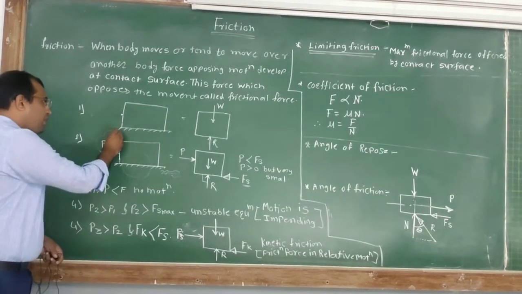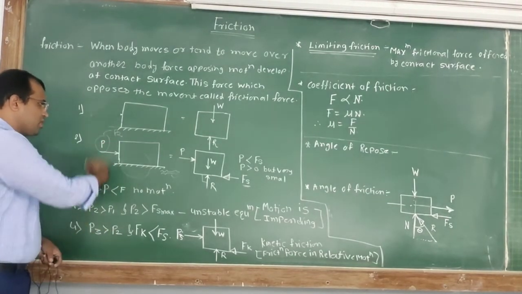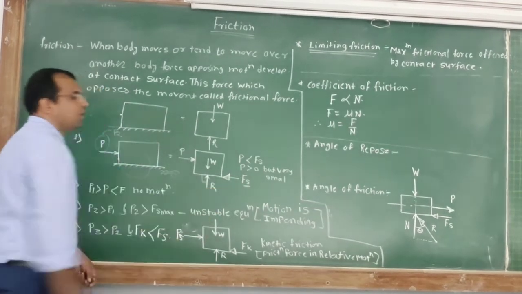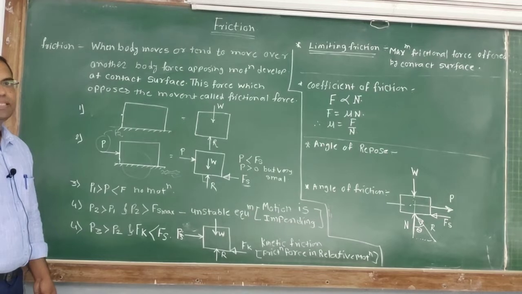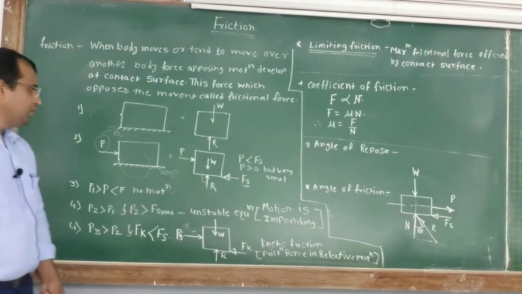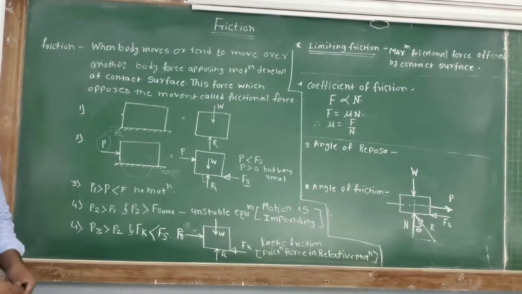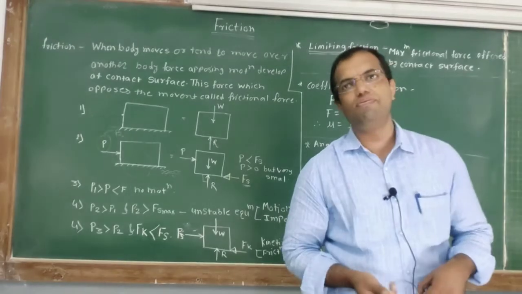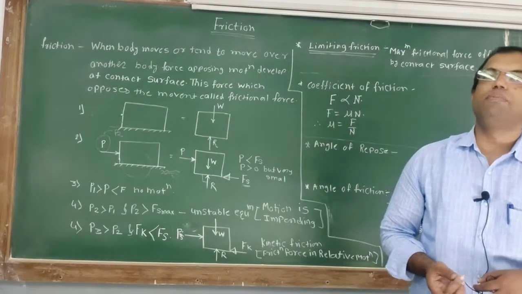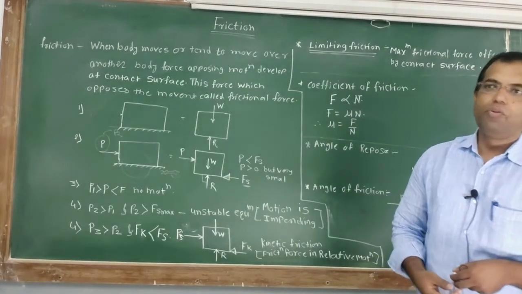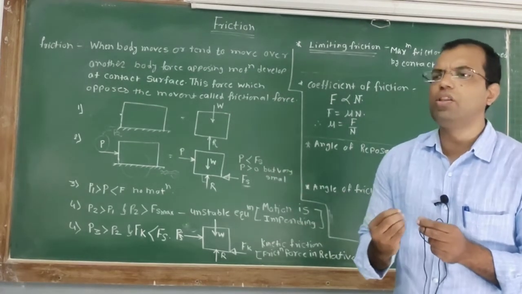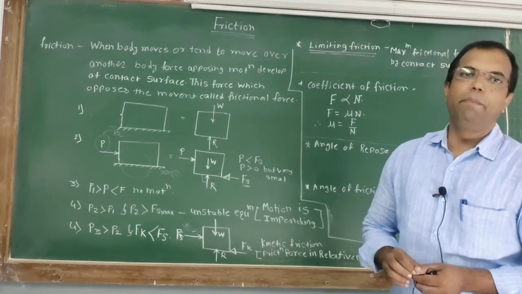Now the case of P2 is like that: P2 is becoming greater than the frictional force offered by the surface. What happened? Or we can say that it is just more than the frictional force. If the value of P2 is just more than the frictional force, then it is a case of impending motion. What is meant by impending motion? Just on the verge of moving. The body that is just on the verge of moving is known as impending motion.